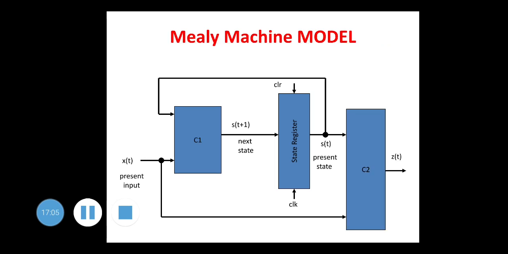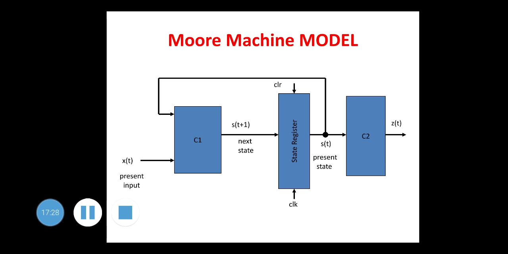So if it is a Mealy machine, then the model will be like this. It is having two combinational circuits, C1 and C2. C1 is having input X(t), that is present input and the present state also, and the state register is your memory, and C2 is another combinational circuit with the present state and the input X(t), and the output is Z(t).